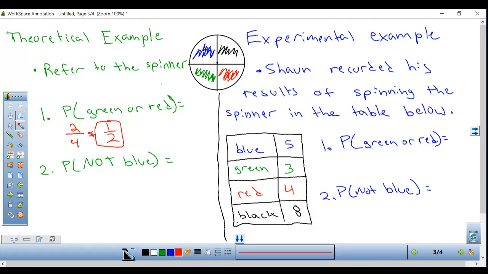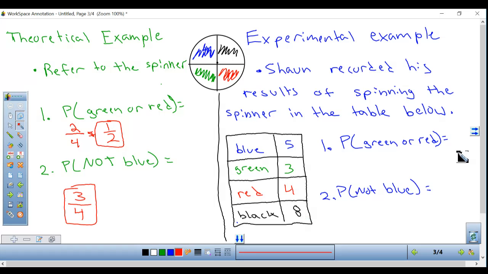Number 2, still on theoretical probability, says what is the probability of not blue? Still, there are 4 equal possible outcomes total. And how many of them are not blue? I count 3 that are not blue. The answer is 3/4.